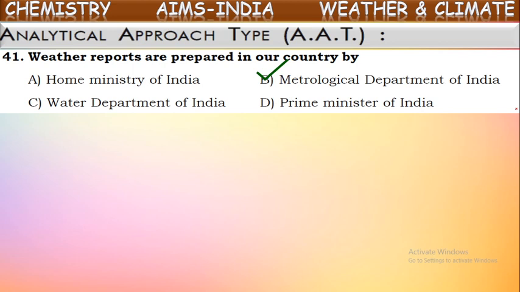The components of weather will be observed continuously by the scientists by using different instruments there, even by using satellites also. They observe weather conditions and they predict the weather forecast. Based upon the conditions observed, they give weather forecast. So weather reports are given by Meteorological Department of India. Next one.